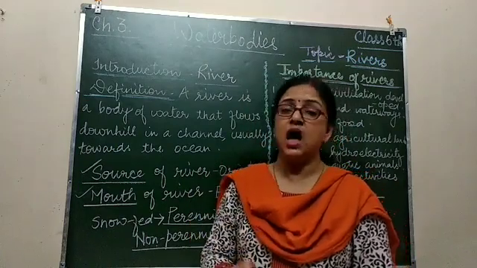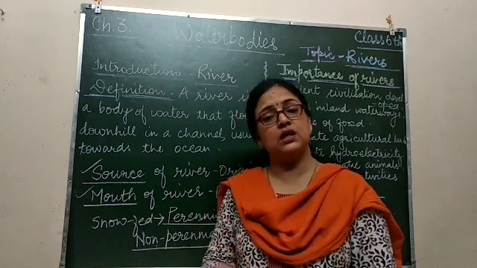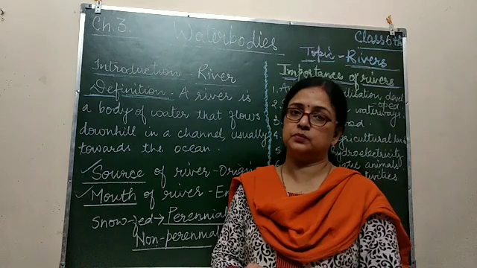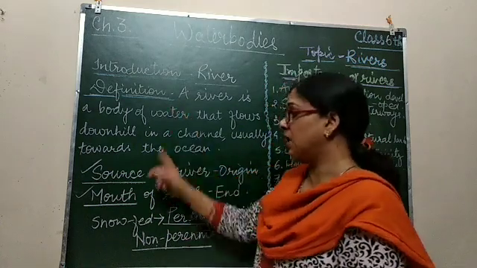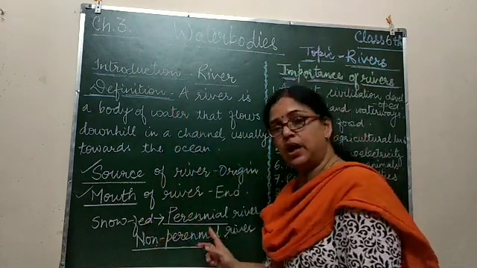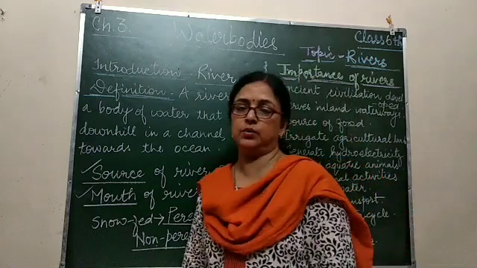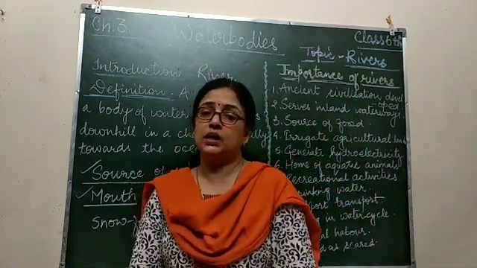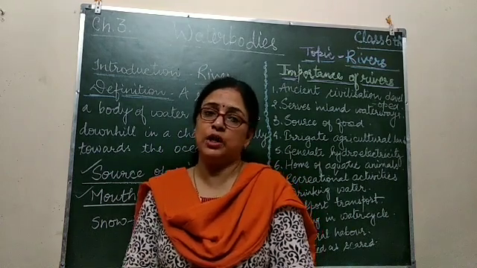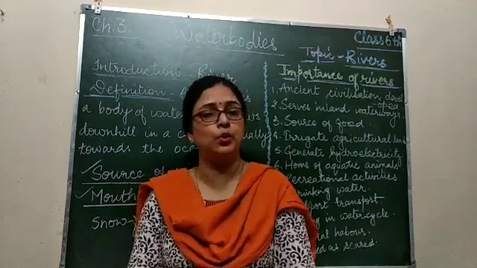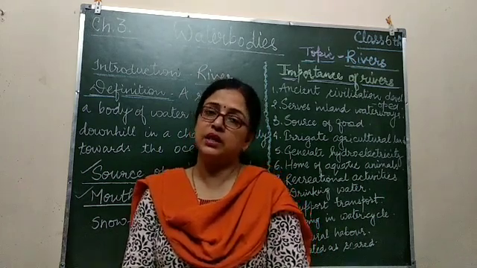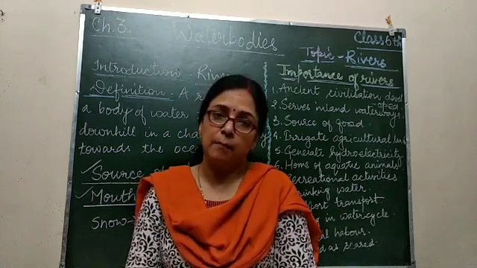Then lakes are also of two types, the freshwater lake and the saltwater lake. Then river, again the perennial river and the non-perennial river. Now only the pollution of water bodies, how they get polluted, is left. That topic is left in the chapter. Then we will complete the chapter.